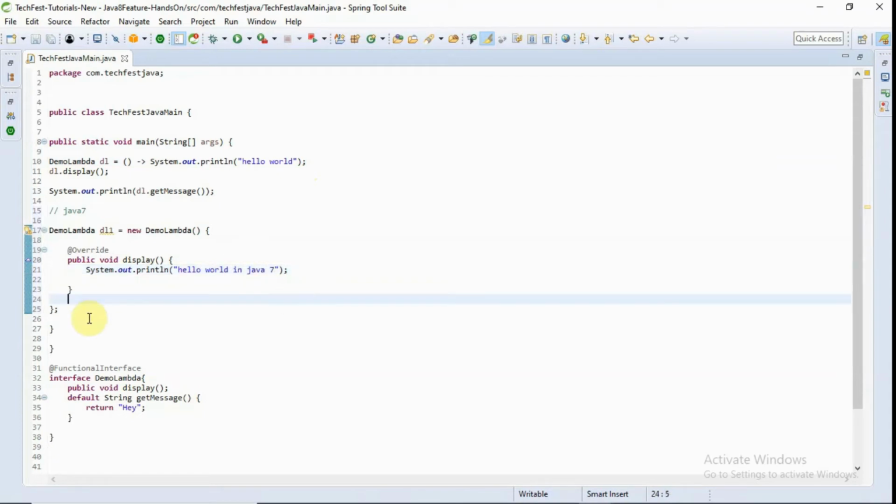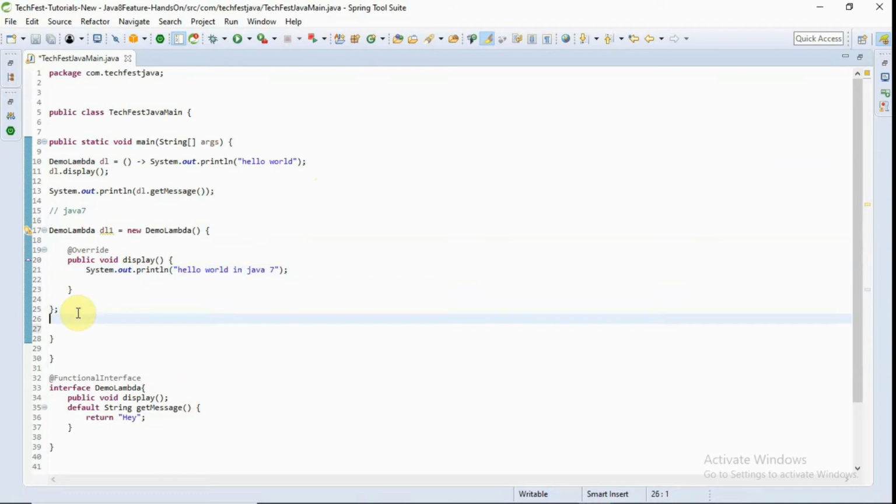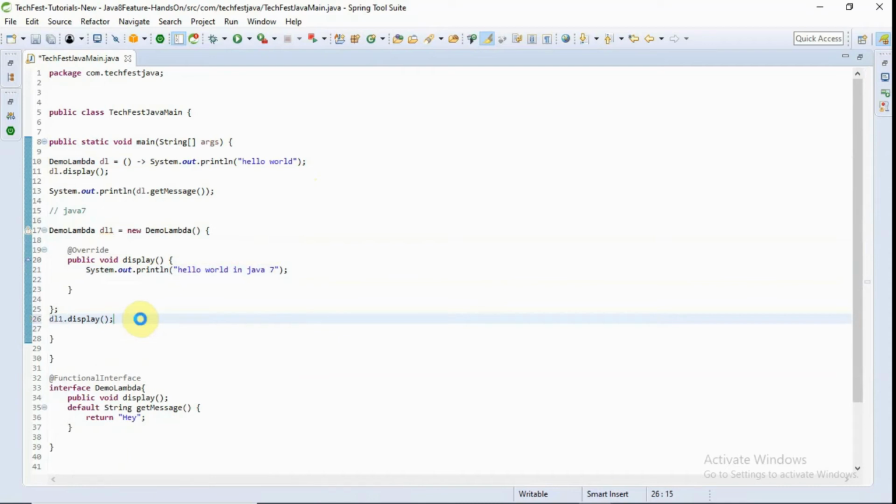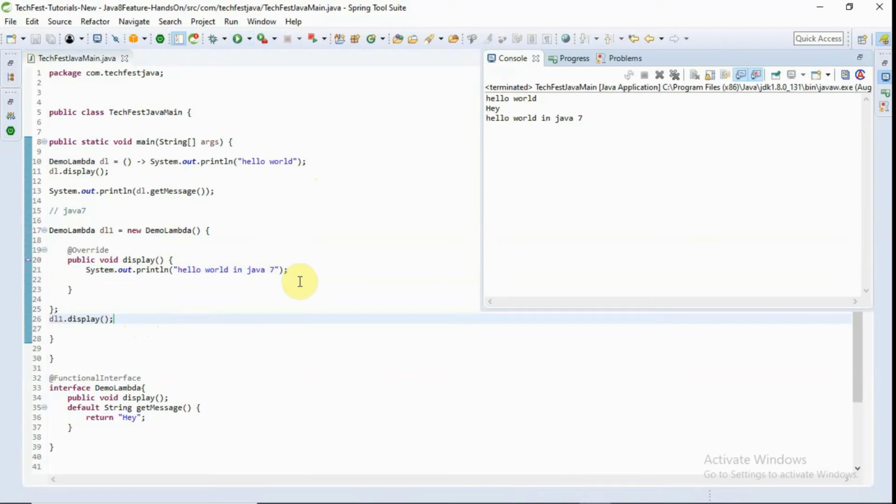Okay, now if I want to call this functionality, I just type dl1 dot display. Okay, now it is printed.